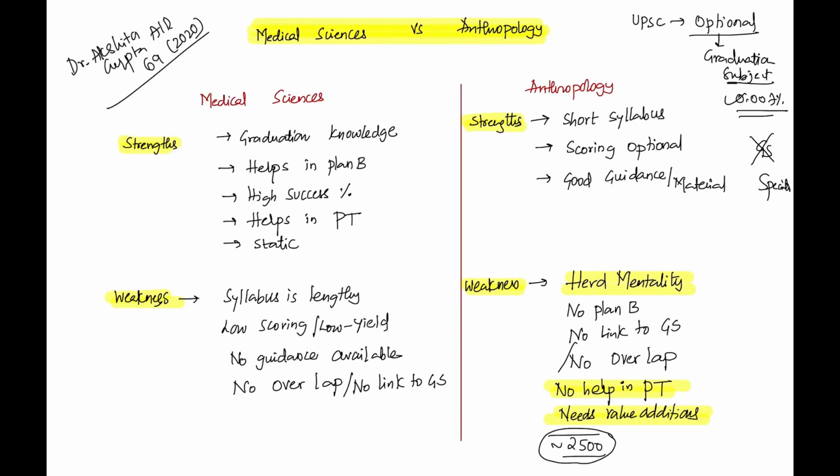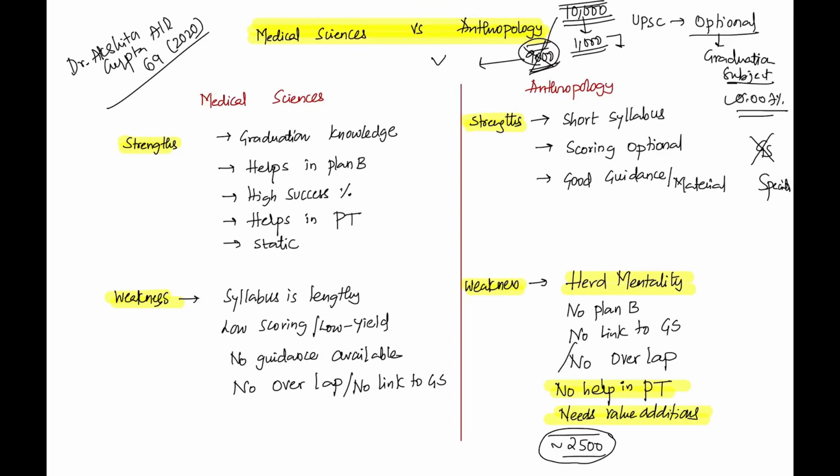a medical student should choose a medical subject, a law student should choose law, right? So it's very important that you choose an optional of your graduation knowledge, because of the top creamy layer, the 10,000 students of India, the aspirants who are the creamiest layer of India, only 1,000 will be doing work for civil services. The 9,000 people, if they lose their specialist knowledge, it's like losing the human resource knowledge of India. It should be put into good use.